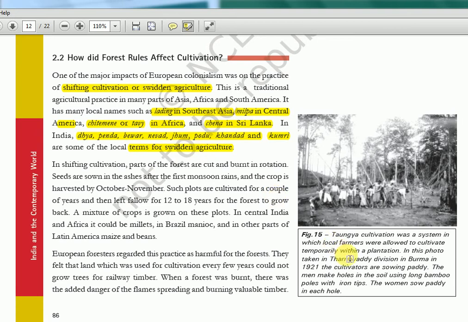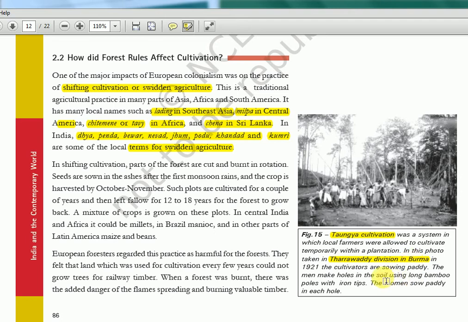This again is a picture about Taungya cultivation. It's actually a system where local farmers use sticks, and the end will be pointed, iron pointed, and they will be putting holes in the soil. The men will be doing this, and women will be scattering the seeds in those holes. That is how they do the Taungya cultivation, in some Burma region. Irrawaddy division in Burma. You know that at that time Burma was part of India. In 1935 only it was separated, and it was decided to make different constitutions, in the Government of India Act 1935.